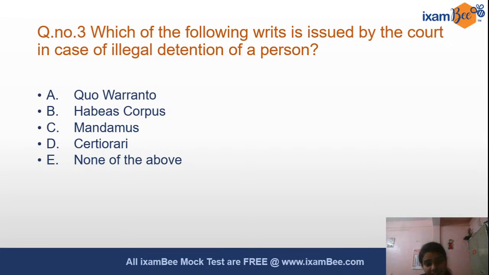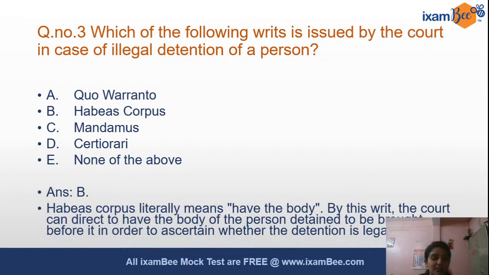Now this is actually a very easy question. The answer is of course habeas corpus, which literally means have the body. By this writ, the court can direct that the body of the person who is detained be brought before it in order to ascertain whether the detention is legal or illegal.